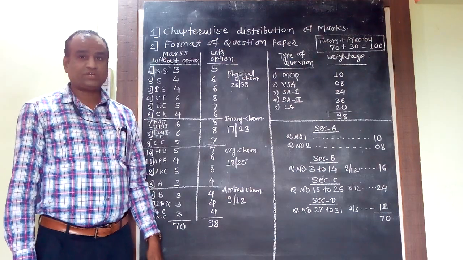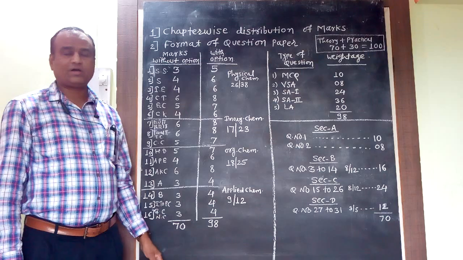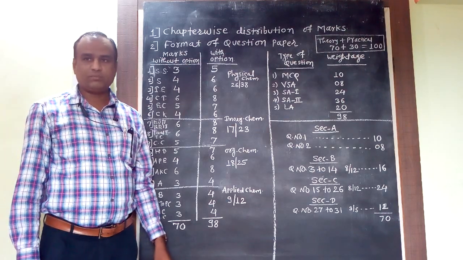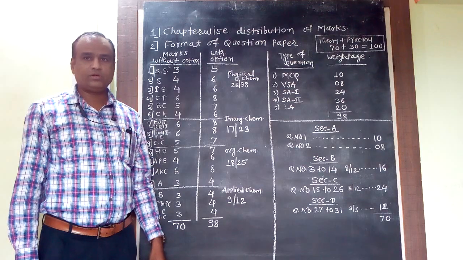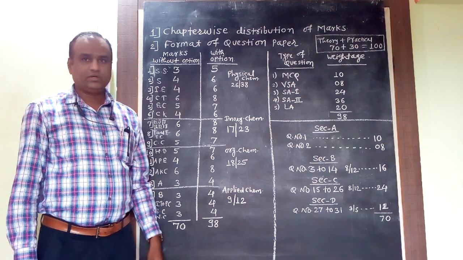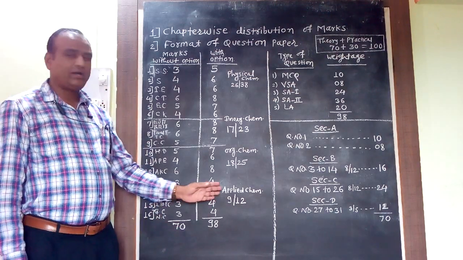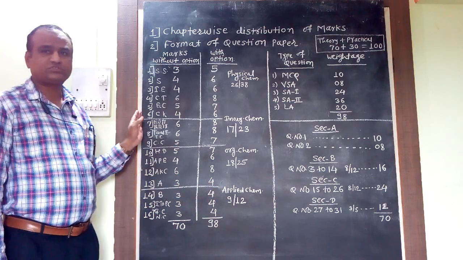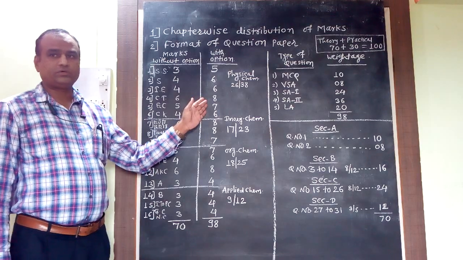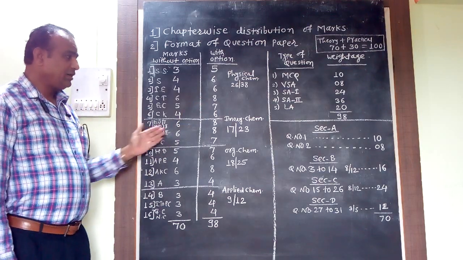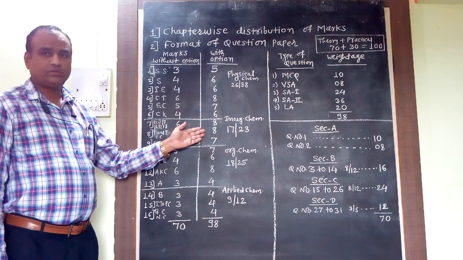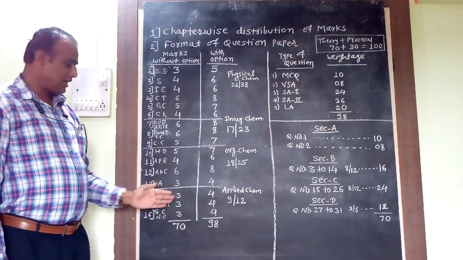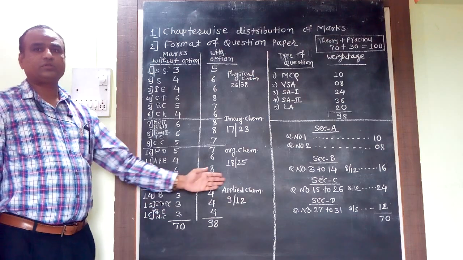Out of those 16 chapters, as you know, chemistry is a vast subject. There are three main branches of chemistry: physical chemistry, inorganic chemistry, and organic chemistry. Some chapters are related to applied chemistry also. So out of 16 chapters, the first 6 chapters are related to physical chemistry. The next 3 chapters are related to inorganic chemistry. Then the next 4 chapters are related to organic chemistry, and the last 3 chapters are related to applied chemistry.